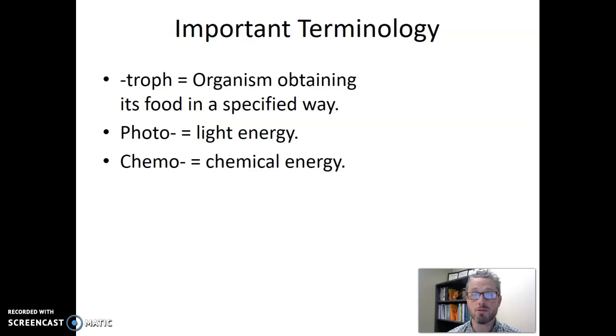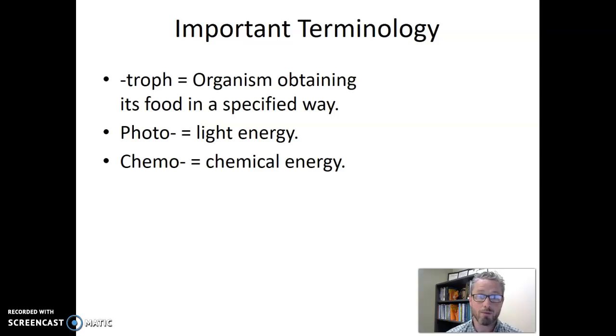So this is most of the organisms we typically think about in biology. Like for example, you and I, we eat food, we digest that food to get the energy out. We're breaking apart the chemicals through catabolic reactions to get that energy out. We are chemotrophs.